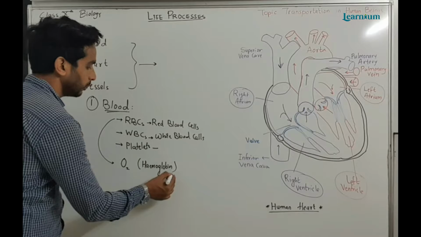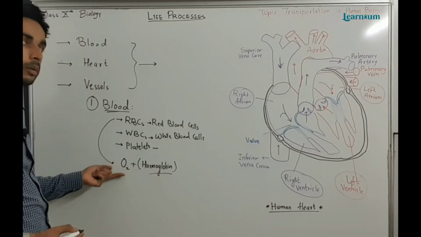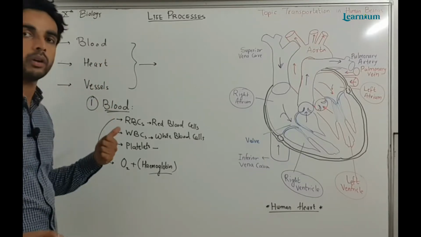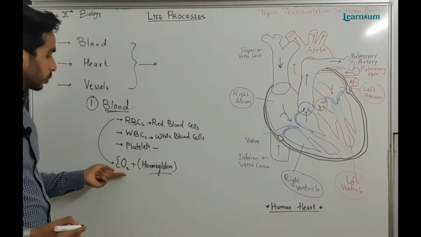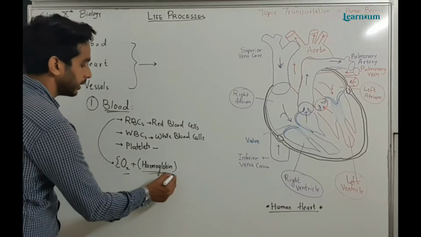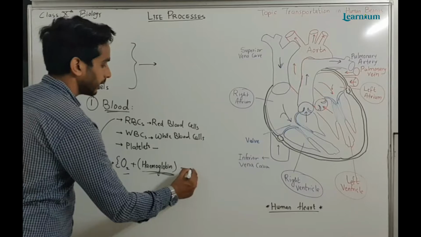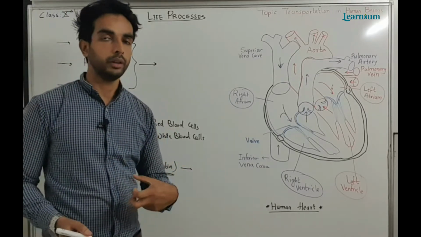This hemoglobin binds with oxygen. This oxygen comes from the respiratory system in human beings. In our last topic we have already discussed how this oxygen enters the blood. Hemoglobin has the affinity to bind with the oxygen. Then after the binding, these RBCs carry the oxygen to our body.